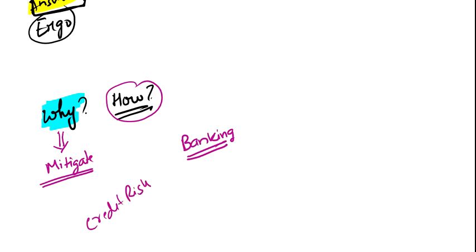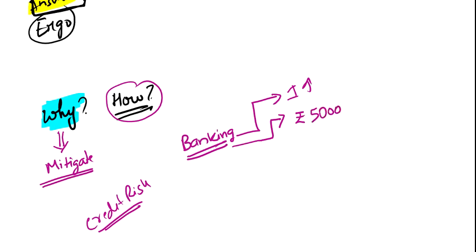Okay, so what can I do? When I am giving the loan, I will charge a higher interest rate. Next, I will give a loan only to those whose income is more than 50 lakhs per annum. Before giving the loan, I will take collateral from them.